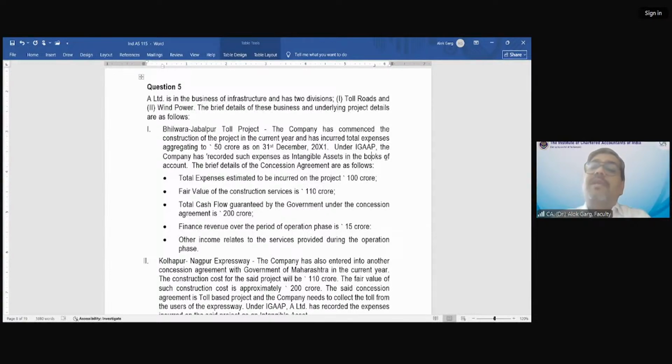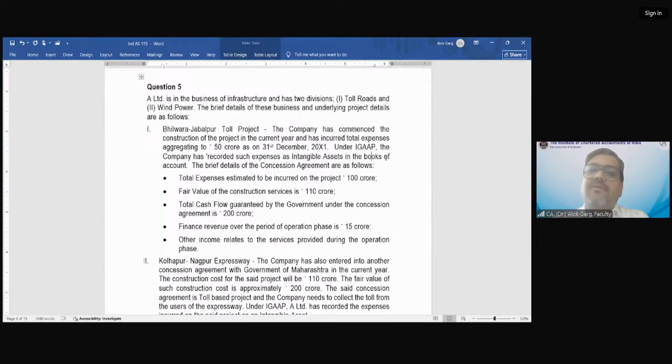So how will the accounting happen when an entity gets a service concession arrangement? How will the revenue be recognized in the books of that private limited entity which has constructed the highway and the toll plaza, and got a right to collect toll for the next 20 years? Friends, in this case, the right which is given by the government is of two types.